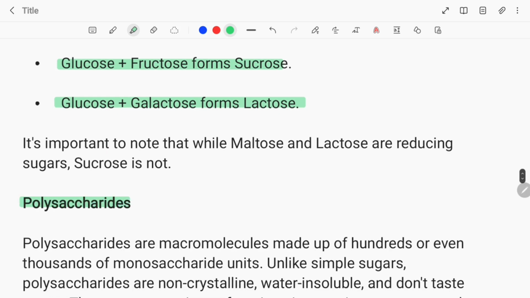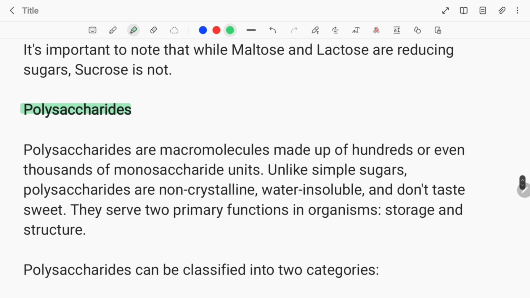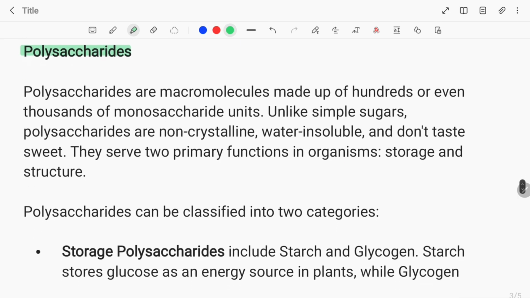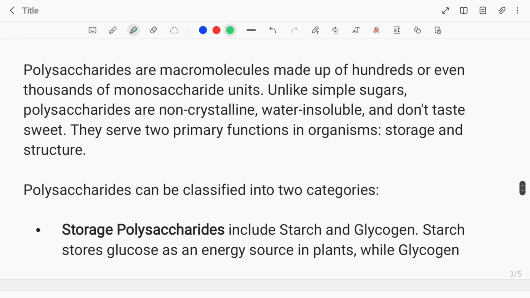Polysaccharides. Polysaccharides are macromolecules made up of hundreds or even thousands of monosaccharide units. Unlike simple sugars, polysaccharides are non-crystalline, water-insoluble, and don't taste sweet. They serve 2 primary functions in organisms: storage and structure. Polysaccharides can be classified into 2 categories.